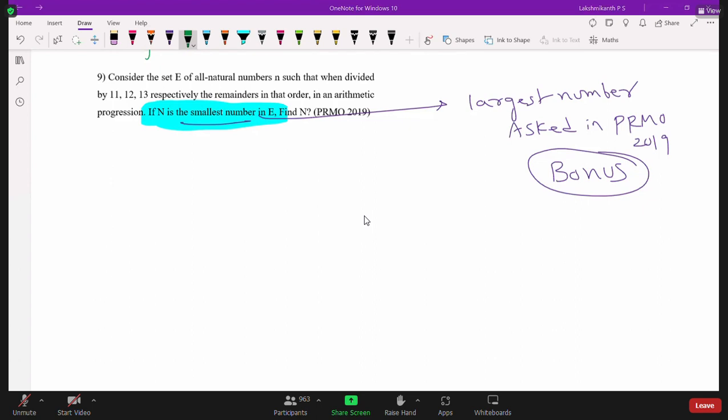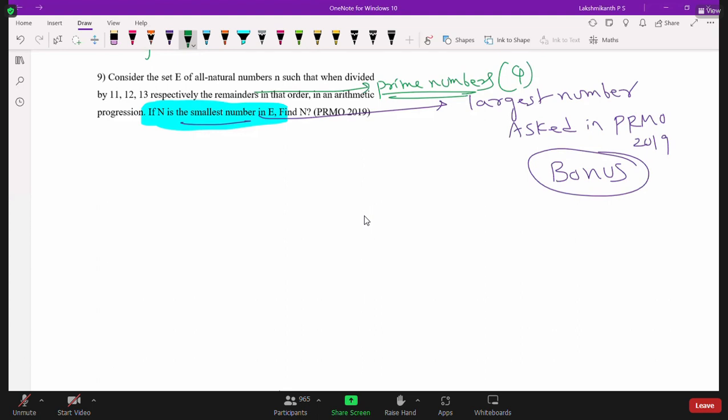Here the remainders should be prime numbers. In the question, they gave that the remainders are prime numbers.